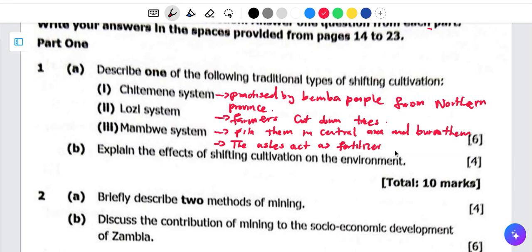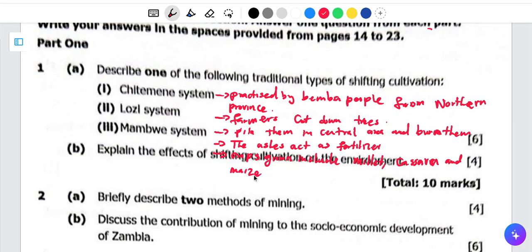Now we can also talk about the crops grown. Crops grown include millet. Millet is grown. Apart from millet, we can also talk about cassava. Apart from cassava, what else? We can also talk about maize. So this is what you're supposed to write about the Chitemene system.